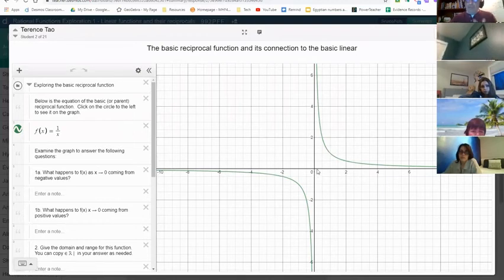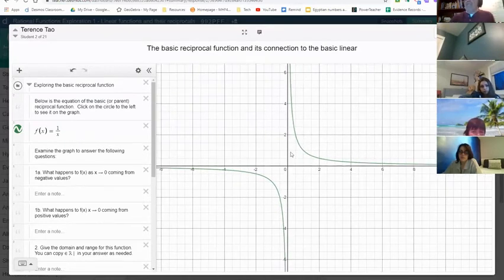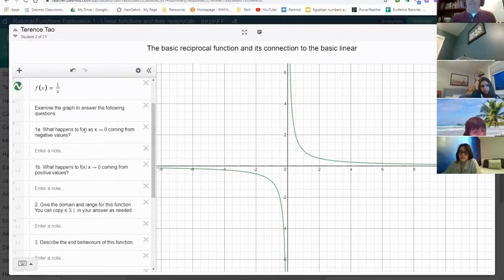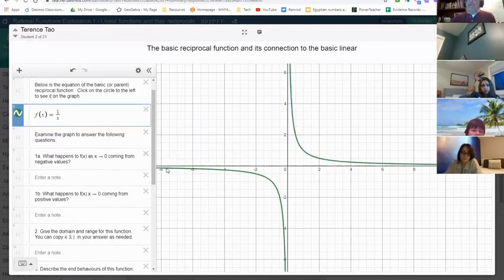Some of you are familiar with this type of graph, but some of you are not, so I'm just going to run through this very quickly. Let's think of the first few questions. Question 1a: what happens to f of x as x approaches 0 coming from negative values? So this is what we're doing. We're coming here from negative values. X is getting smaller. Take a look at the value at the y point.